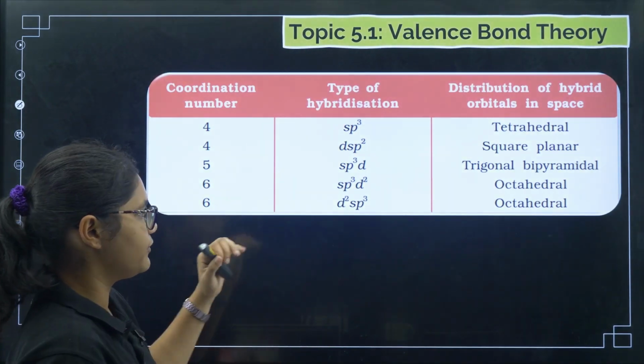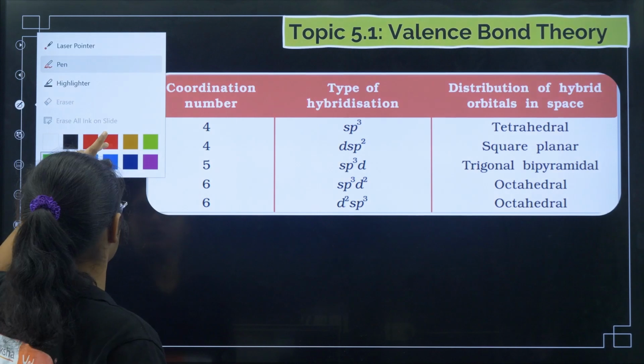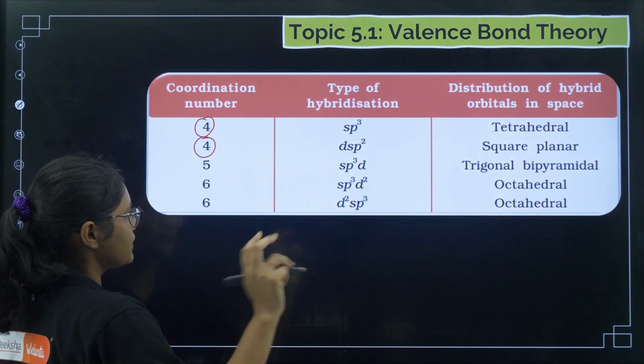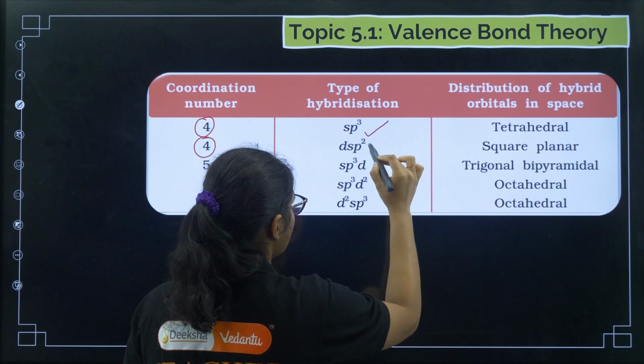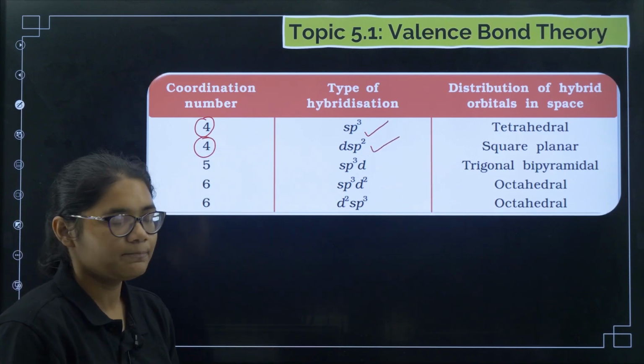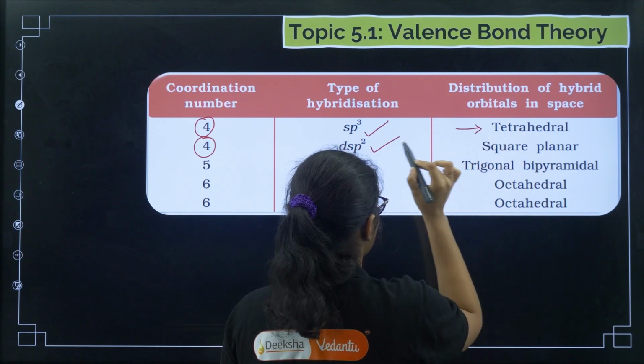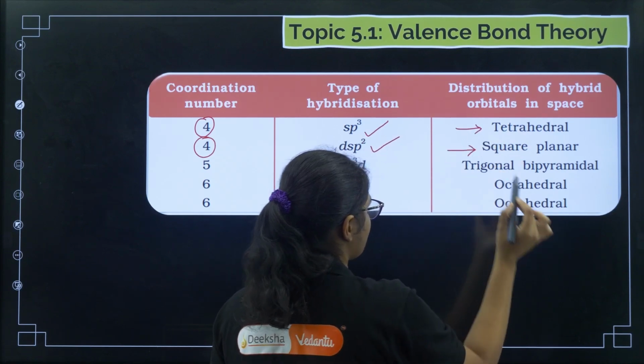Now you can see the geometries for different hybridizations. If the coordination number is 4, then we have two types of hybridization: one is sp3, one is dsp2. If the hybridization is sp3, then the geometry is tetrahedral. If it is dsp2, then it is square planar.